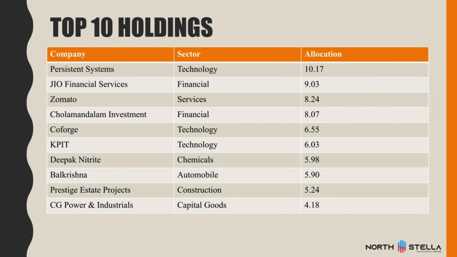So now let's understand what the top 10 holdings of the fund are. Where have they invested the major part of their investors' money? If you see the top 10 holdings, the highest investment they have is in Persistent Systems, which is 10%, Jio it is 9%, Zomato 8%, Cholamandalam 8%, Coforge 6.5%, KPIT 6%, Deepak Nitrite 5.98%, Balkrishna 5.9%, Prestige Estate 5.24%, and CG Power 4.18%. So these are their current top 10 holdings.